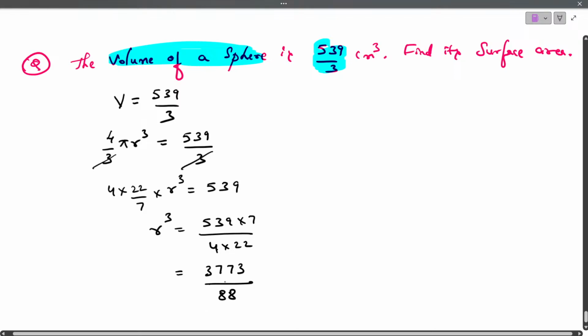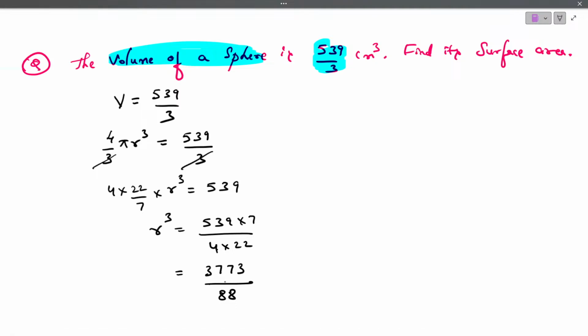So directly you can cancel 3773 divided by 88. I'll solve the rest of the steps here. So you'll get the value 42.875. Okay. So that is the value of r cube.